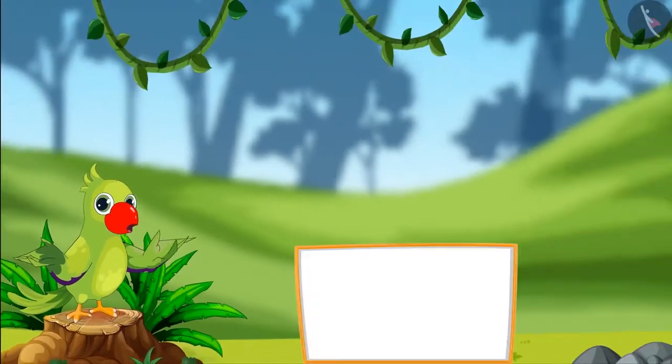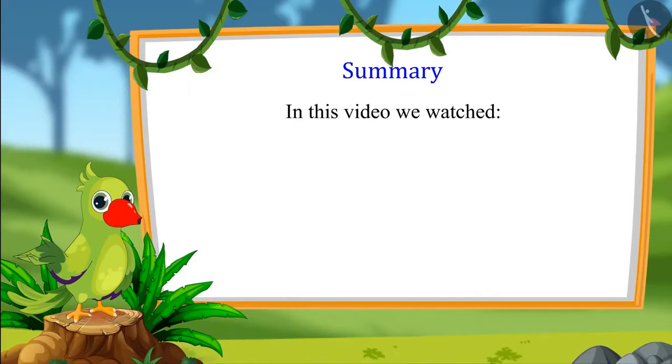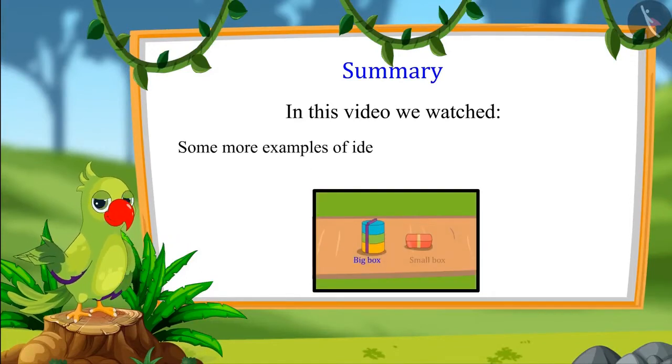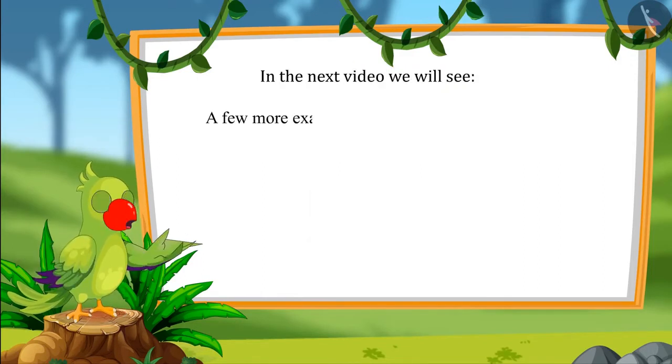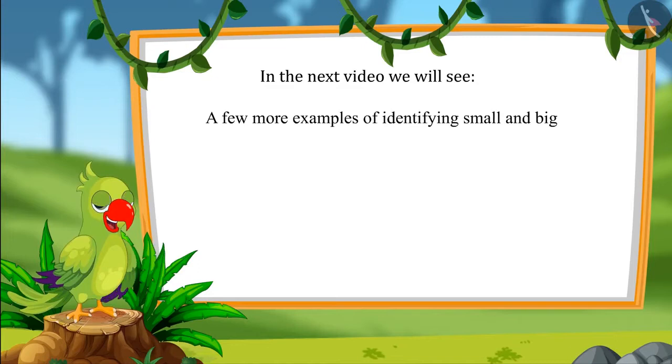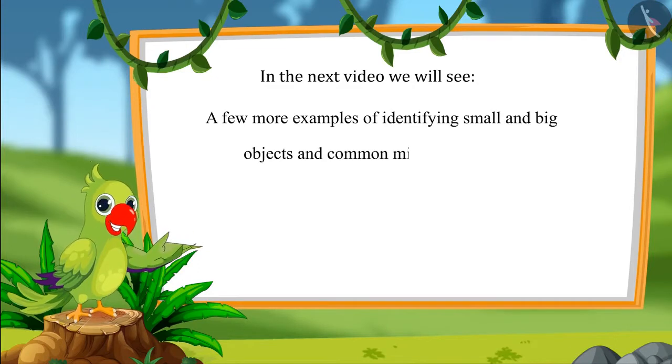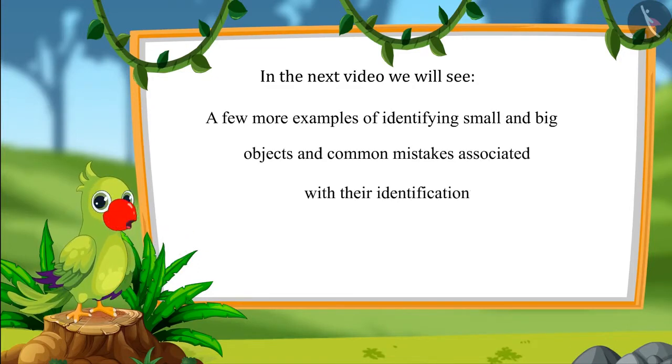So children, that's it for today. And in this video, we saw some more examples of identifying small and large objects. In the next video, we will see some more examples of identifying small and big objects and learn about common mistakes which should not be made. Till then, kids, bye-bye.